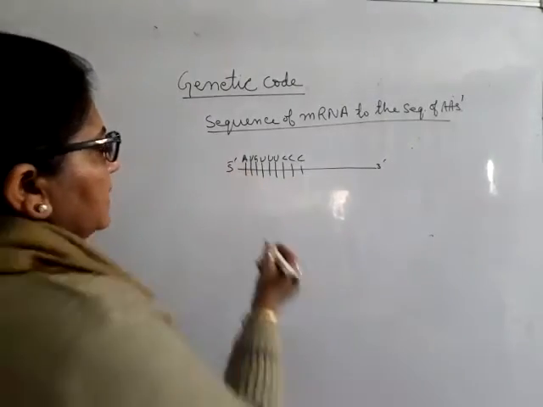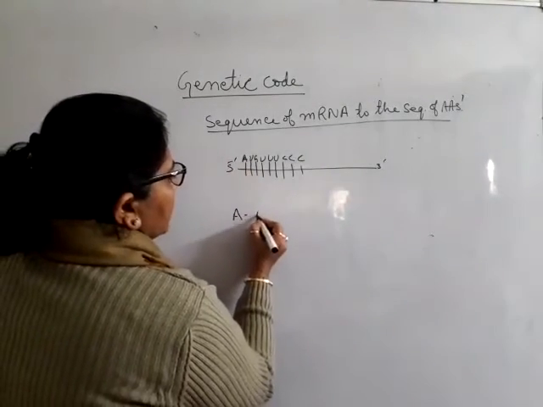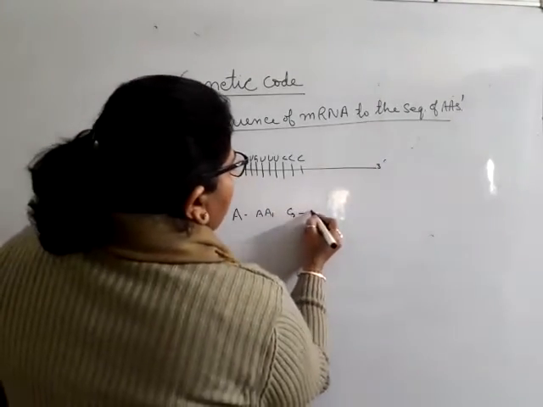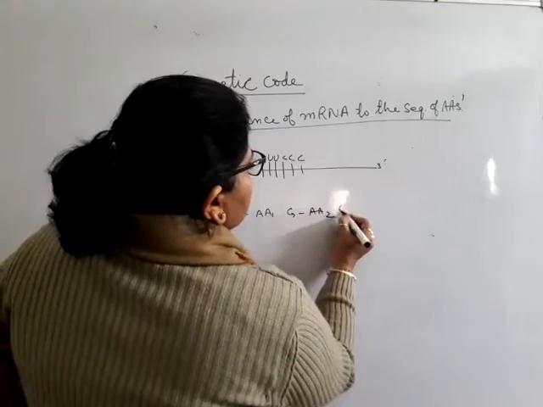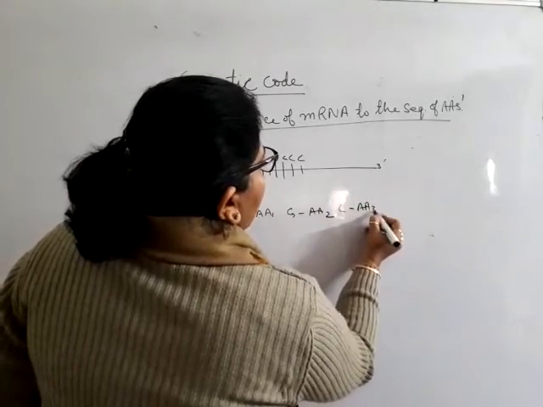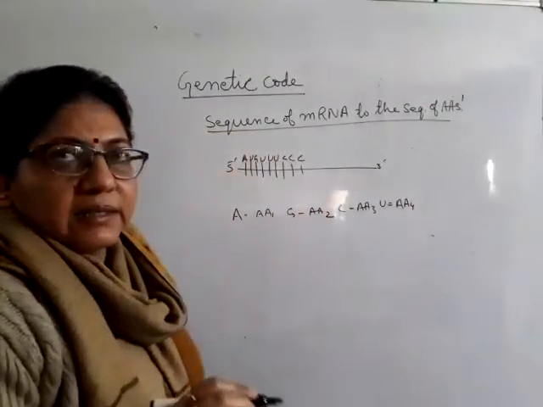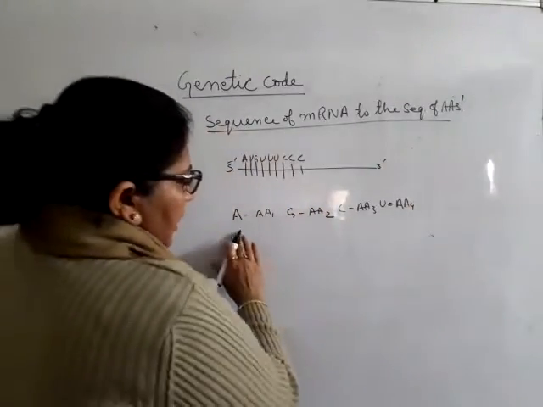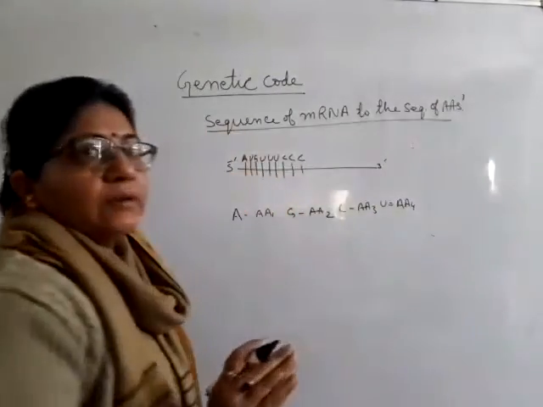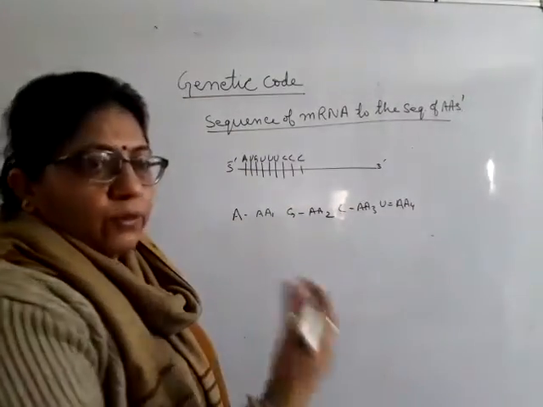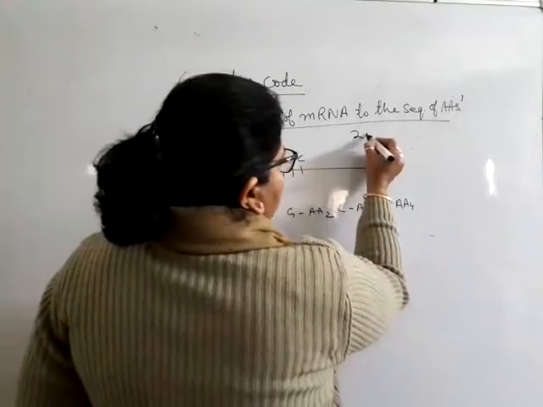First they said that if A will go with amino acid A1 and G with A2, C with A3 and U with A4. Why is U there? Because this is RNA, that is uracil. Then only 4 amino acids are going to be utilized. But in the body we know there are 20 amino acids.